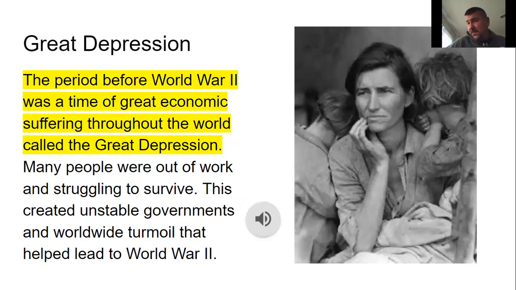They didn't have enough stuff to eat. They didn't have places to live. So they were struggling. Many people were out of work. It created these unstable governments and worldwide turmoil. And this is what also helped lead to World War II.